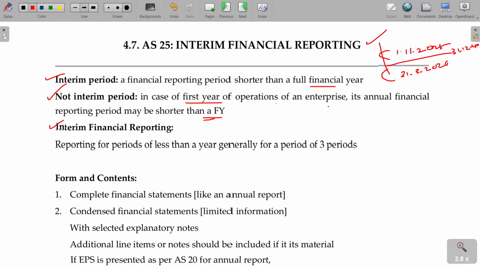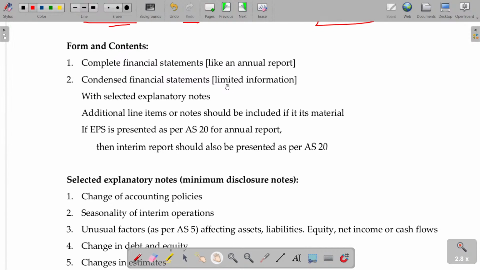Interim financial reporting: usually the reporting period is less than a year, generally 3 months. Now, the form and contents are the same as final accounts. Financial statements, which are similar to the annual report: income statement, balance sheet, notes to account, cash flow statement, all. If you are able to prepare completely, happy. Else, at least you can give condensed financial statements, which have some limited information. Currently, all the listed companies will go for complete financial statements only.